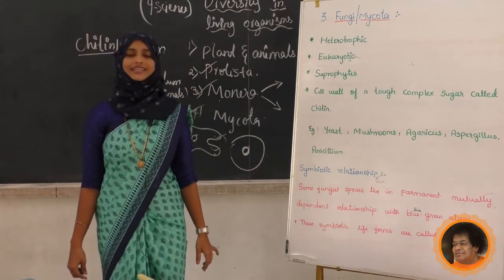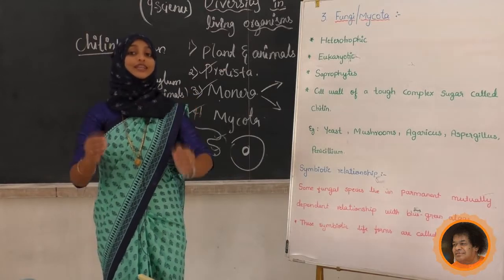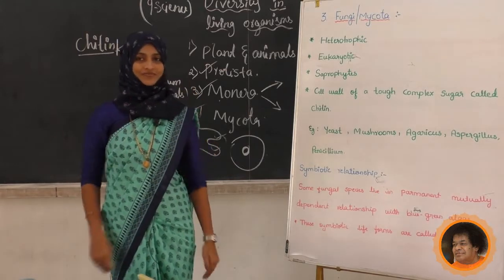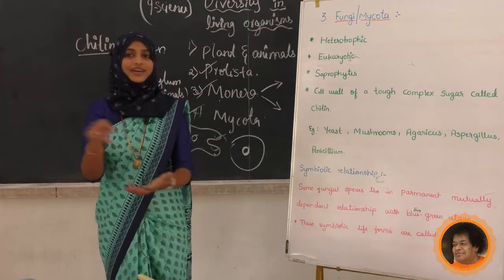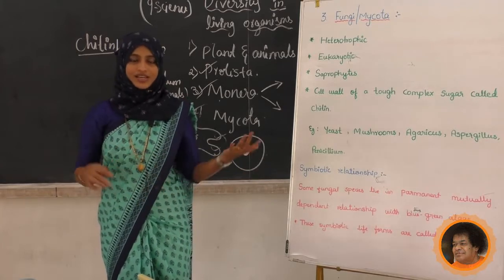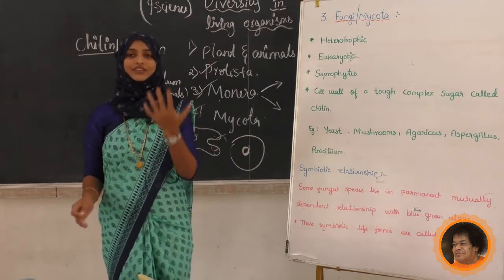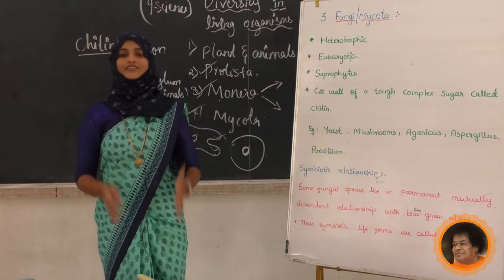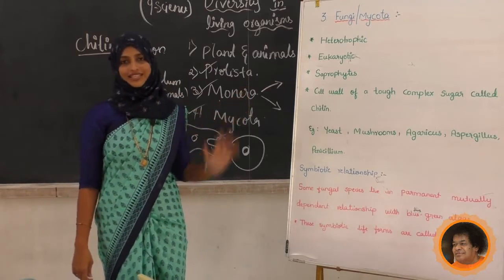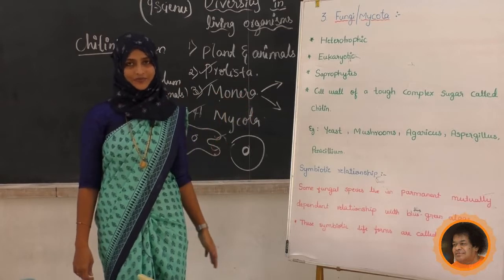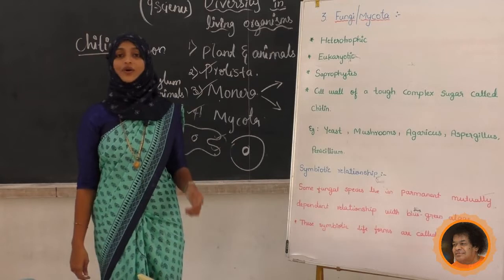Next, tell me the examples. We have listed them already. The unicellular fungus is yeast. We use yeast to prepare idli, dosa, bread, pizza. Any fast food where they prepare dough, they add yeast to that. Upon that, in the preparation of alcohol it also has a very important role.